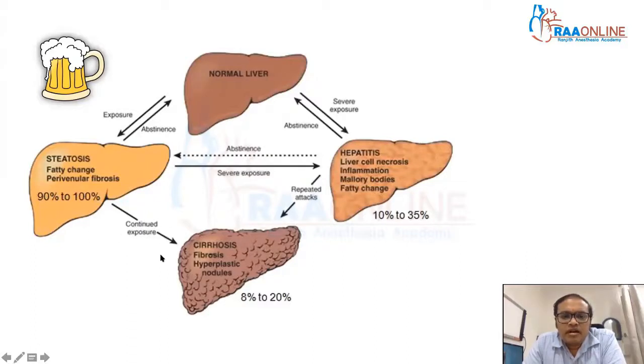But when they continue to have alcohol, it can lead to progressive fibrosis and cirrhosis in 8 to 20% of people.